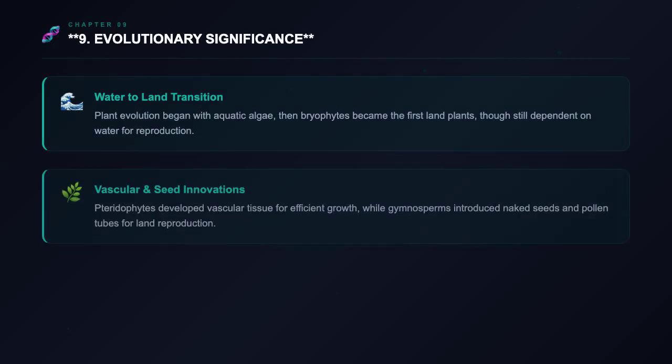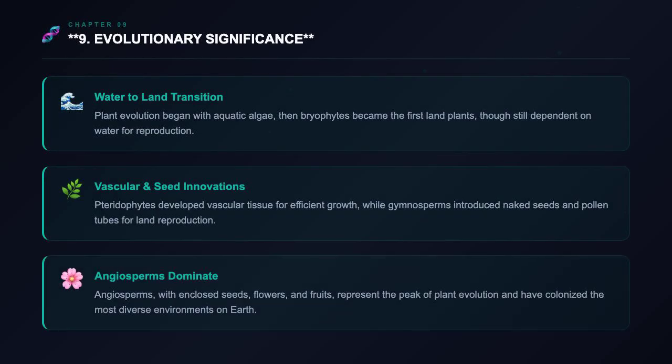Plant evolution started with algae, simple aquatic organisms that perform photosynthesis in water. From water, plants moved to land with bryophytes, the first land plants. These plants still depend on water for reproduction. Next came pteridophytes, which developed vascular tissue and true roots, stems, and leaves. This allowed them to grow taller and access water and nutrients more efficiently.